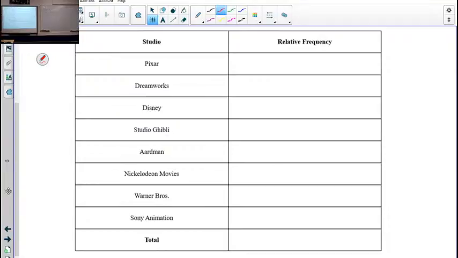But if we start to look at fractions or decimals, then we can start to get a better sense. I may want some decimals out of the calculator from you guys in just a second. But instead of saying that it happened 10 times, we can say it happened 10 times out of 19. And then for DreamWorks, we can say 1 time out of 19. For Disney, 3 times out of 19. Someone get these decimals.